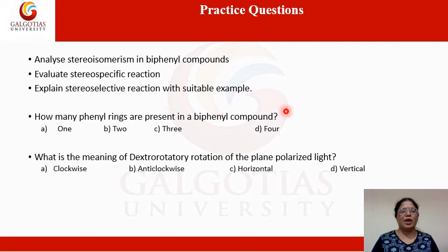Similarly, a number of multiple choice questions can also be asked, like how many phenyl rings are present in biphenyl compound. So as we know, as it is a biphenyl compound, it obviously contains two phenyl rings.